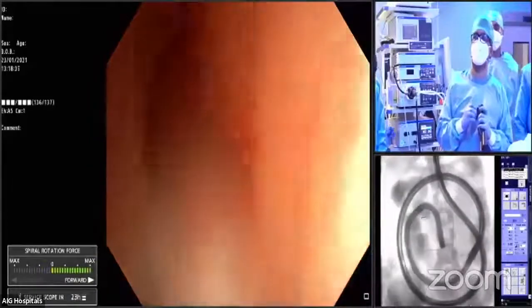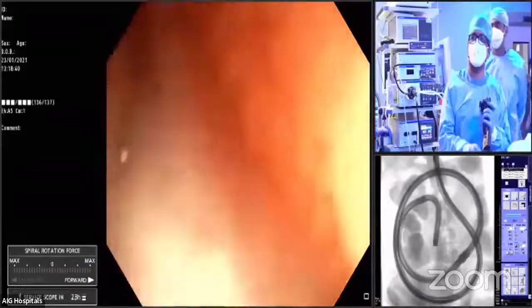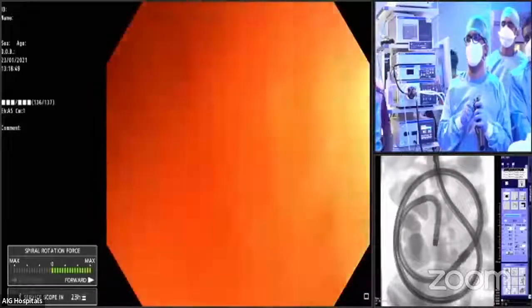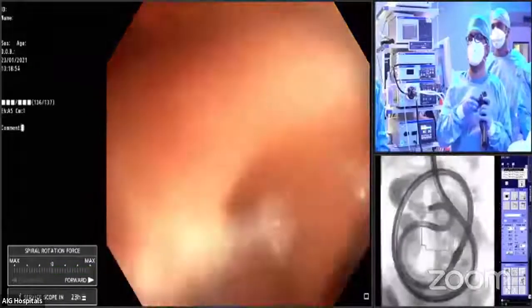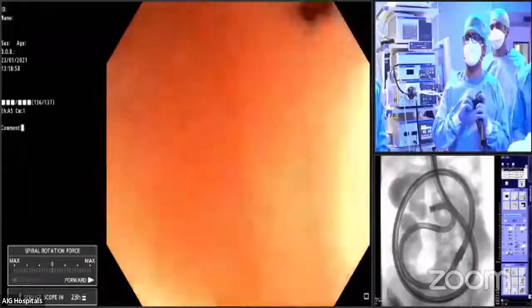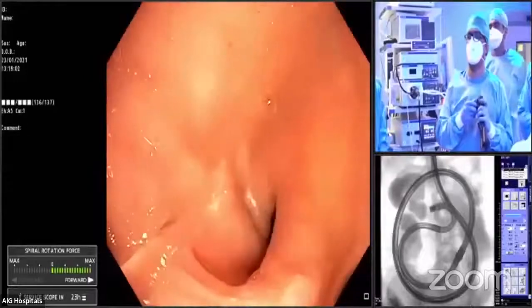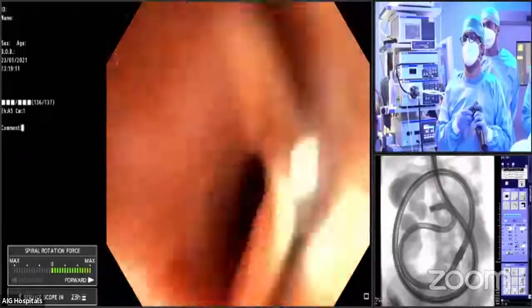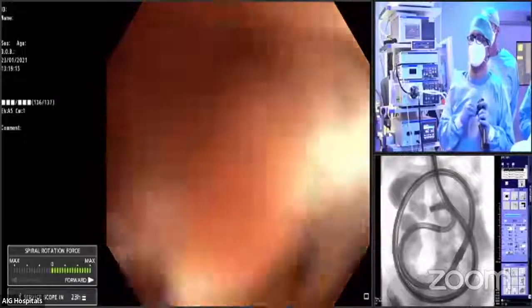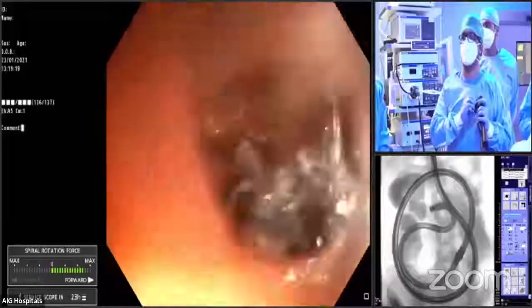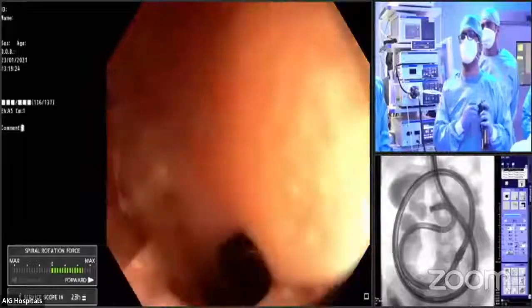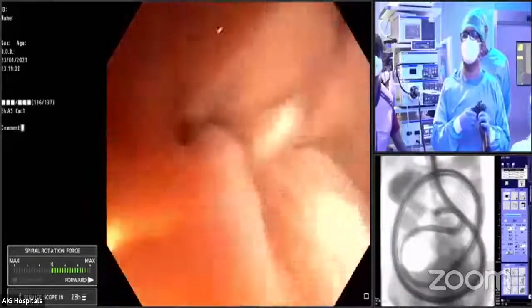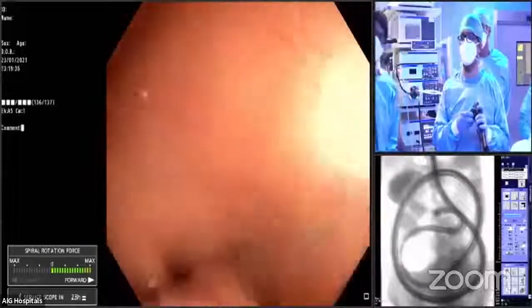Green. CO2 on. Green. Can we have some contrast, please?